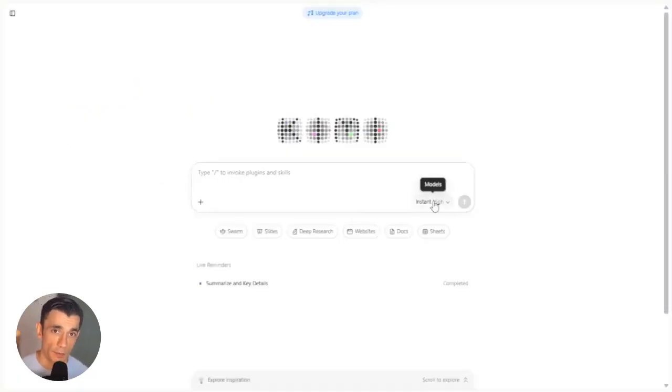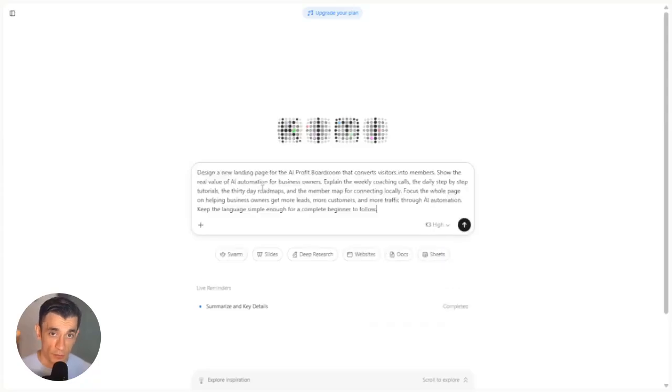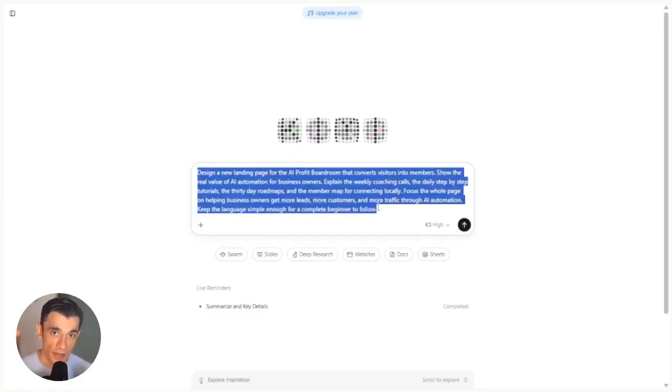Here's the prompt you'd give it. Design a new landing page for the AI Profit Boardroom that converts visitors into members. Show the real value of AI automation for business owners. Explain the weekly coaching calls, the daily step-by-step tutorials, the 30-day roadmaps, and the member map for connecting locally. Focus the whole page on helping business owners get more leads, more customers, and more traffic through AI automation. Keep the language simple enough for a complete beginner to follow.